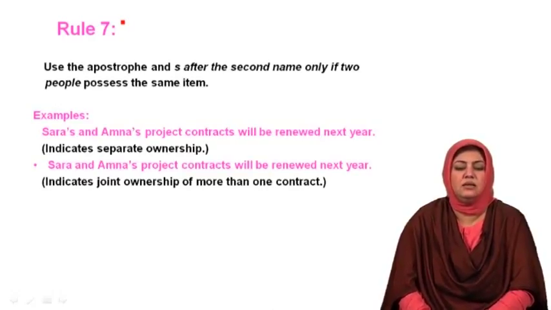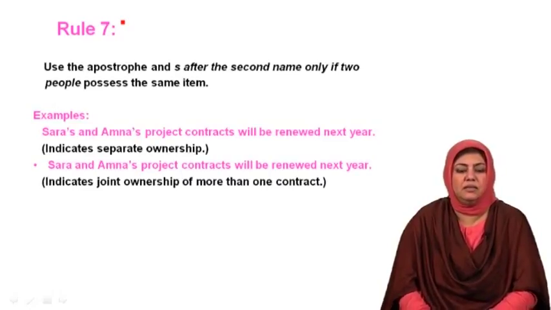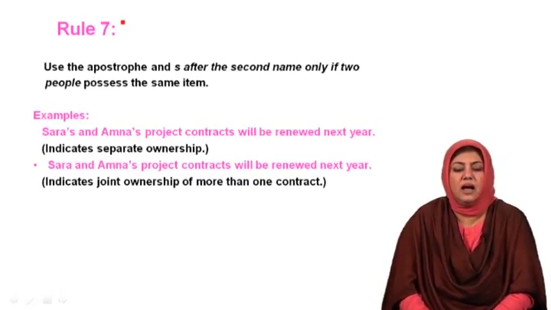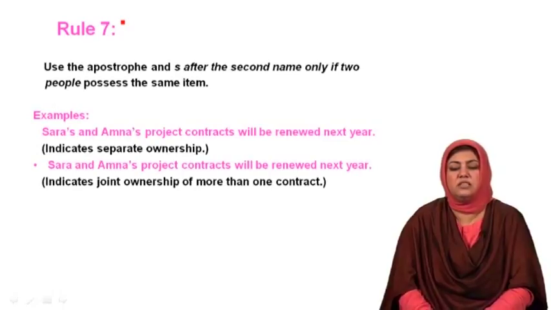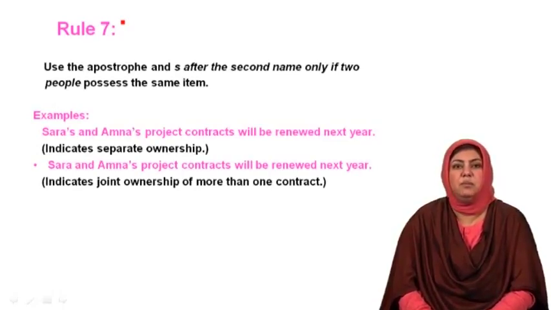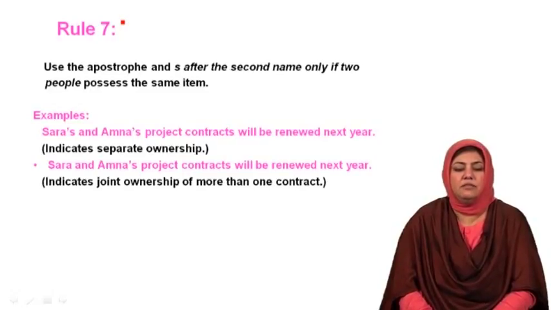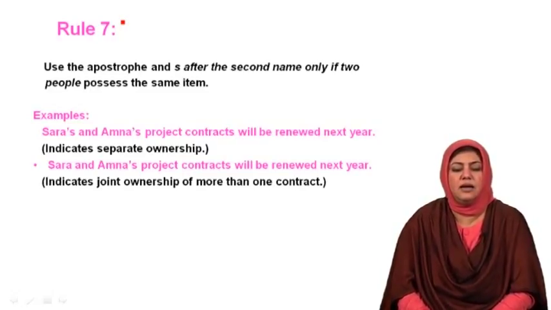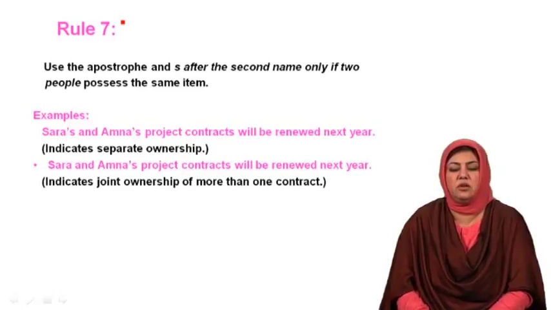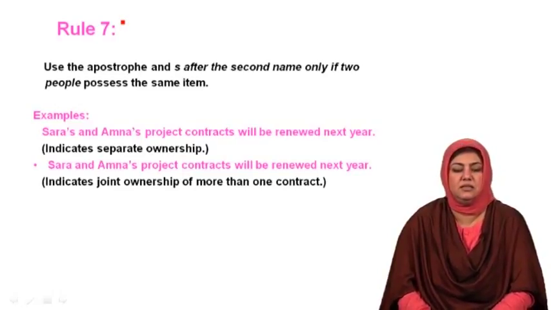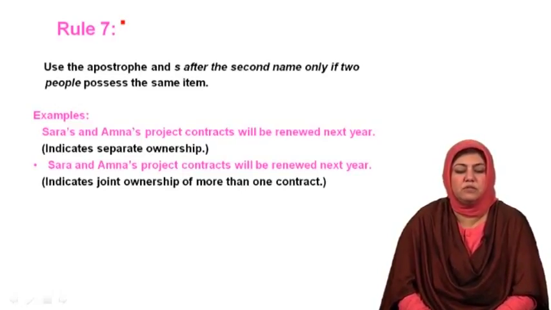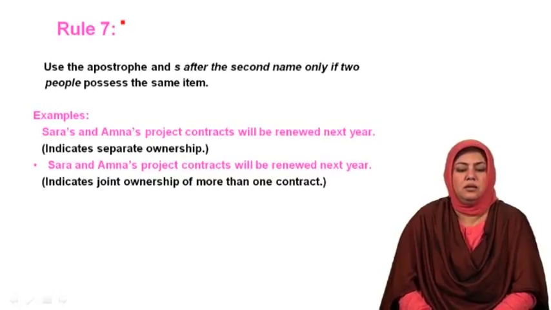Their projects are different. But when I write the same in this way, Sara and Amna's project contracts will be renewed next year. Please notice the use of apostrophe. Sara, I haven't used any apostrophe. I have used an apostrophe with Amna.